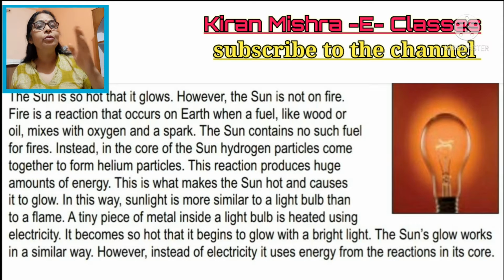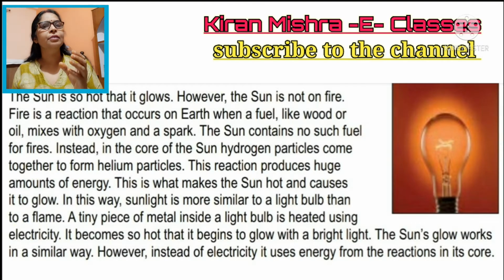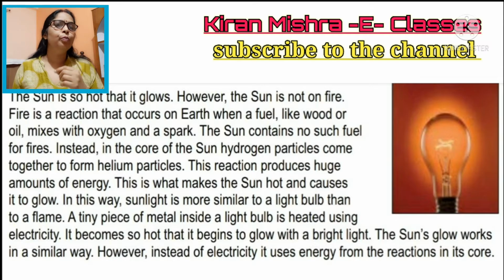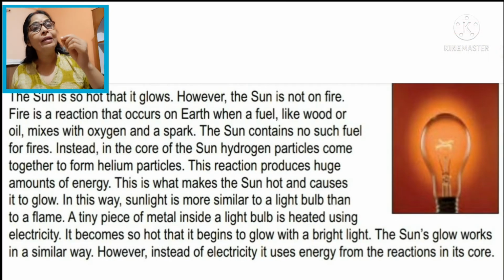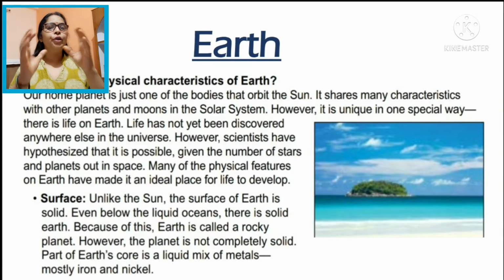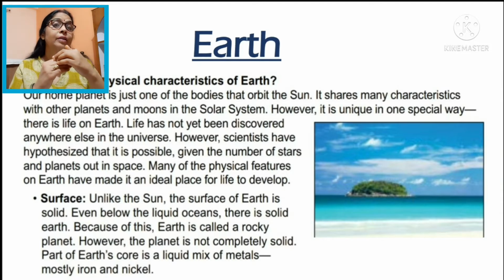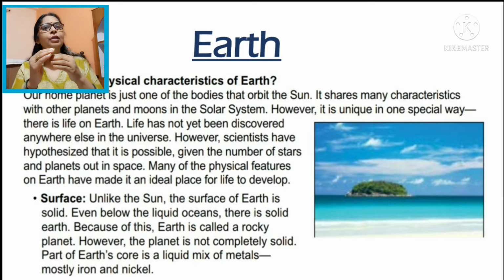Okay, now we come to the earth. Our earth is the 3rd planet from the sun, and it is also called the blue planet. All of you know that life exists only on earth. The body of the earth is grouped into 3 different parts. The inner part of the earth is called the core, the outer surface of the earth is called the earth crust, and the middle part is called the mantle.